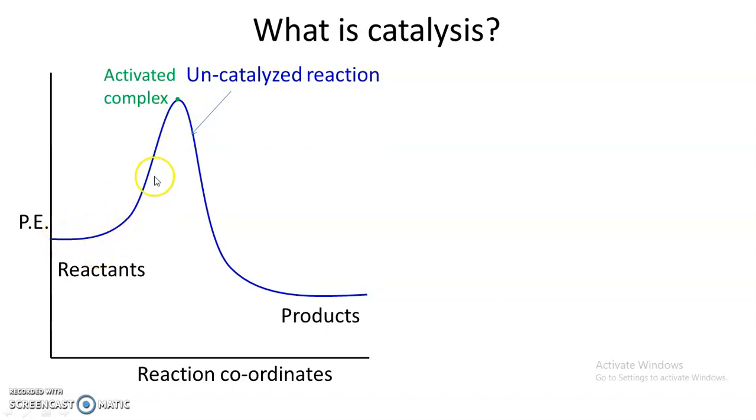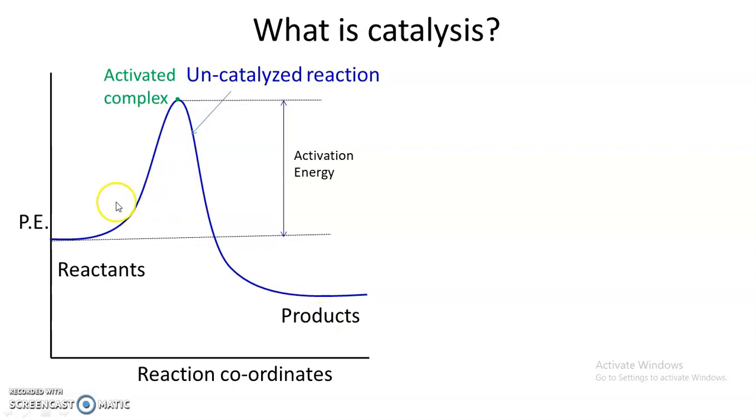Reactants are first converted into activated complex, and this activated complex is then converted into products. And the energy difference between activated complex and the energy of reactants is called as activation energy. So reactants have to cross this activation energy barrier in order to convert into products.